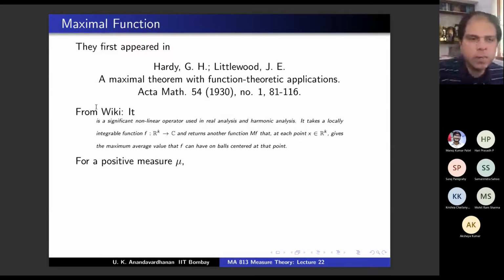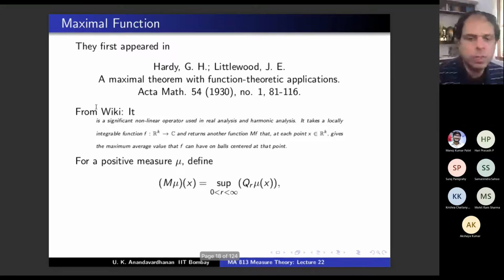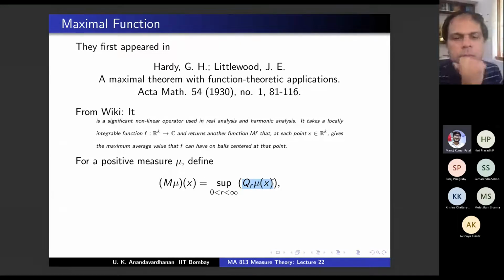You can read that once more once we see the formal definition. I'm going to define the maximal function, and it is using the maximal function that we are going to study the derivative. For a positive measure mu, earlier mu was a complex measure, but now mu is valued where? Non-negative, 0 to infinity, 0 included, infinity included. Okay, positive measure mu. This is the definition. So what is QR mu? Just recall QR mu very quickly. Quotient, mu in the numerator and m in the denominator. So what is the difference between d mu and m mu?